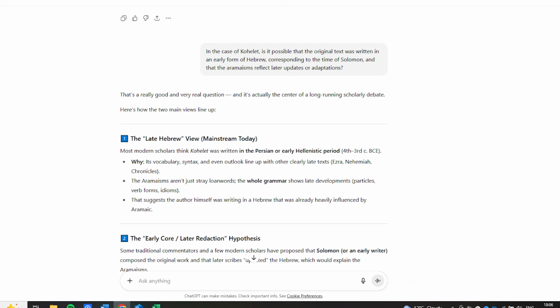So is it possible that the same thing happened with Kohelet? Well, I went and I asked ChatGPT. I typed in, in the case of Kohelet, is it possible that the original text was written in an early form of Hebrew corresponding to the time of Solomon, and that the Aramaisms reflect later updates or adaptations? So here's an overview of the answer that ChatGPT gave me. Technically, it's possible in principle, but there is no evidence that this is in fact what has occurred.